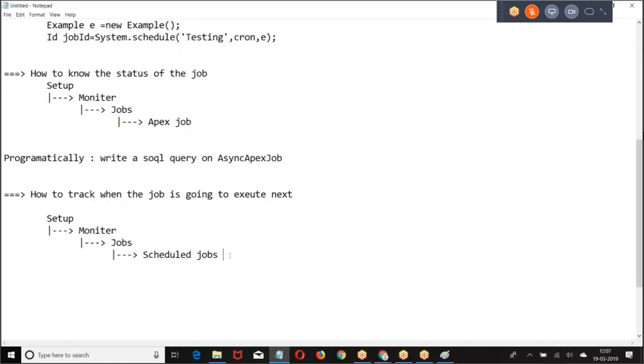How do you know when the job is going to execute next programmatically? CronTrigger. In the CronTrigger, what will be there? What is the expression you have given? When was the job executed last time? When is the job going to execute next time? This data will be there. So if you want to know when the job was last executed or will execute next, or what expression you have given, then we write a SOQL query on CronTrigger.